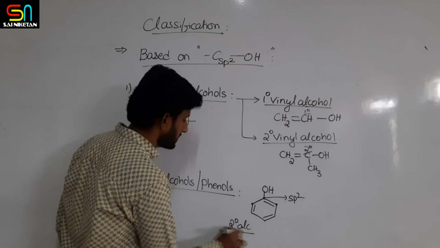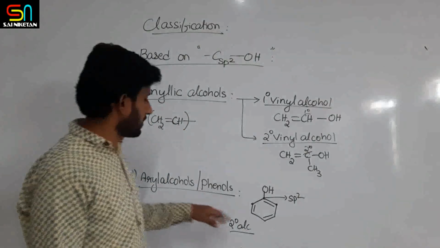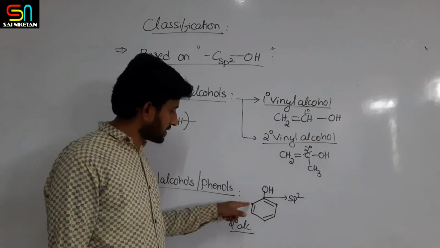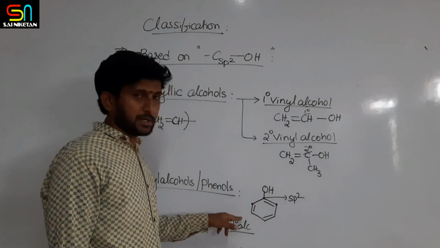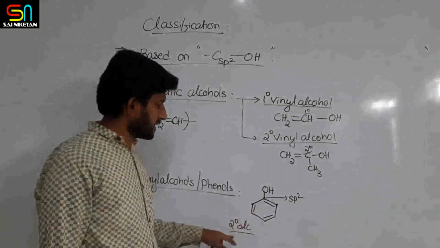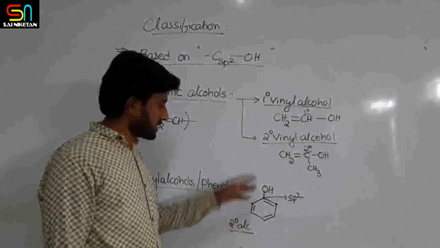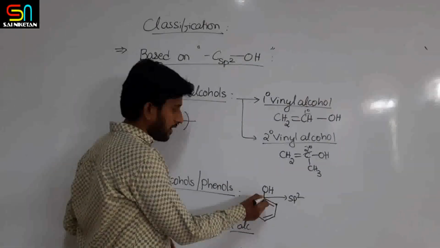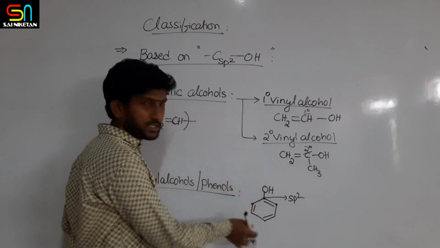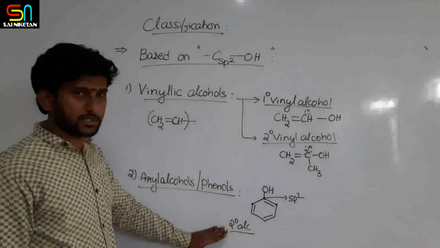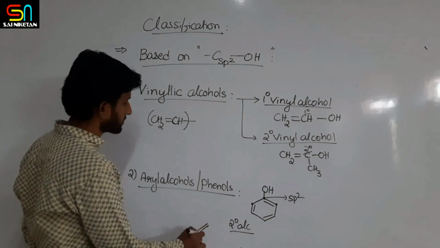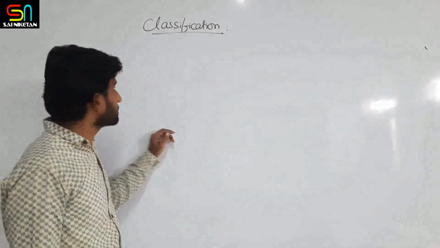It is a secondary aryl alcohol or phenol, simply phenol. Why? Because this carbon to which OH is attached is attached to two more adjacent carbon atoms. So in phenols there is no primary; it is itself secondary. Tertiary is also not possible, because here the bonds are already saturated. You cannot create a methyl group here. So only simple phenols are present.